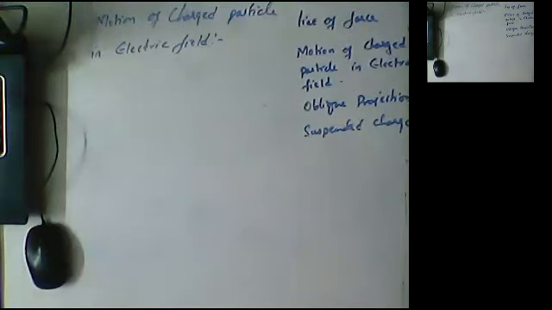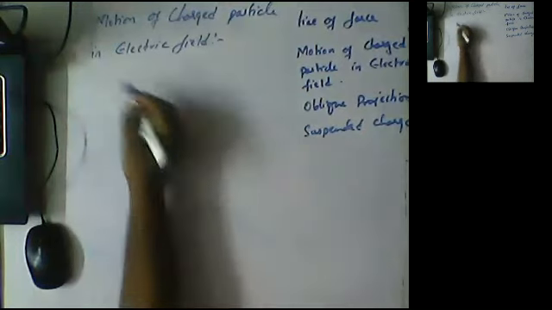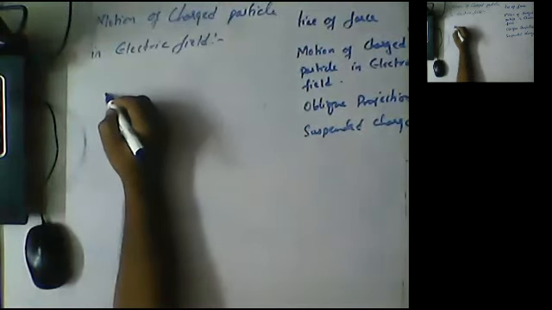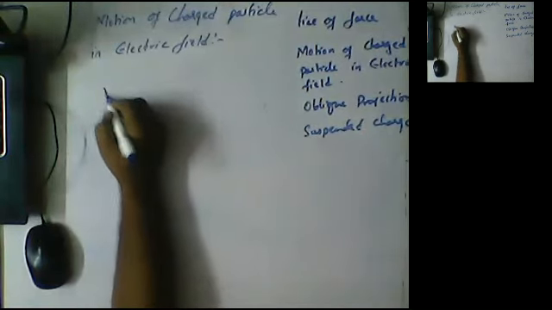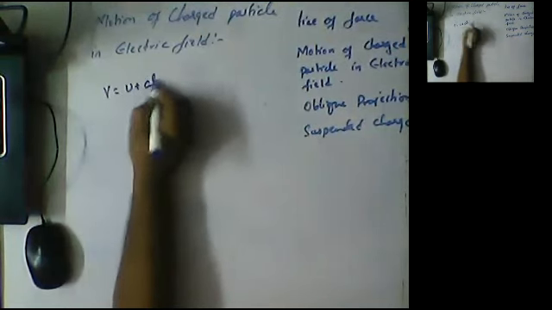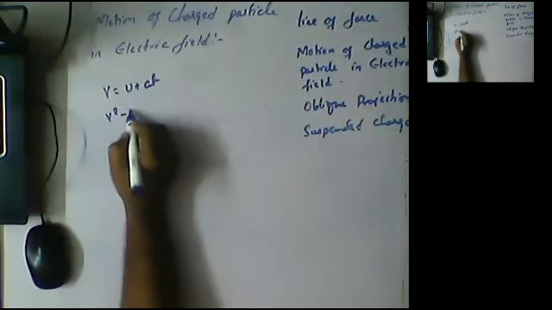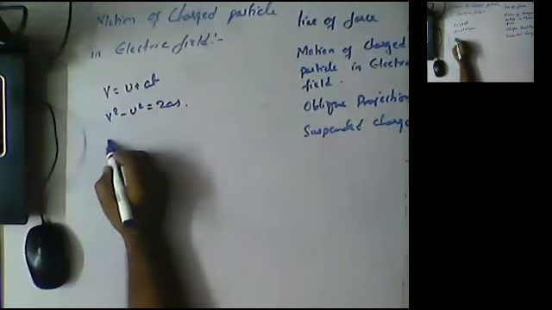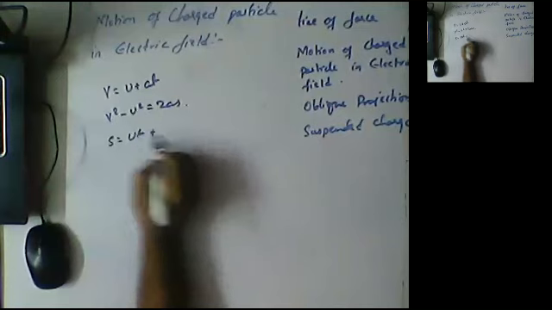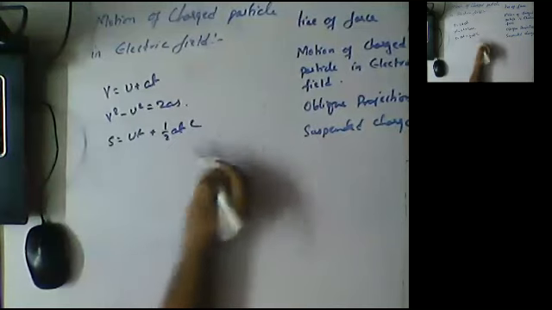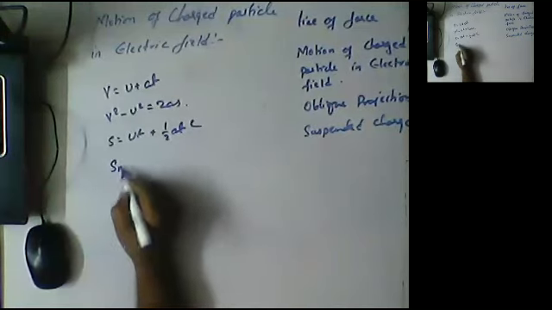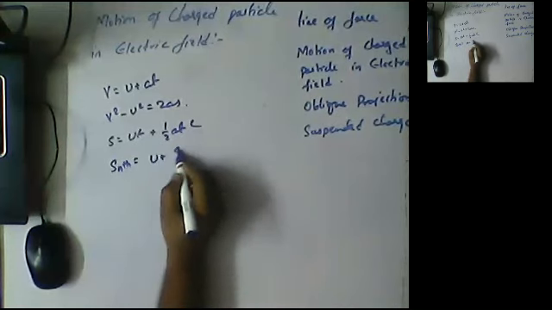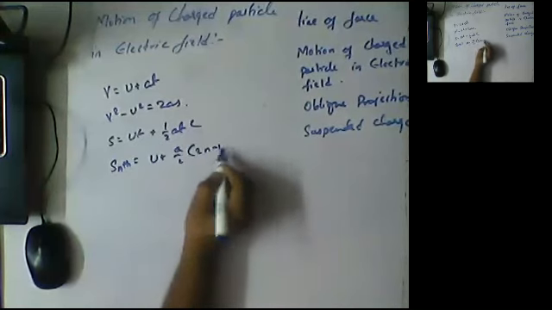The relations between these terms will be given by the equations of motion. We have 4 equations of motion: v is equal to u plus at; v square minus u square is equal to 2as; s is equal to ut plus half at square; and s nth is equal to u plus a by 2 into (2n minus 1).